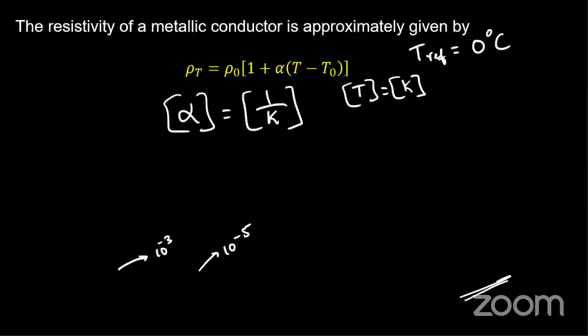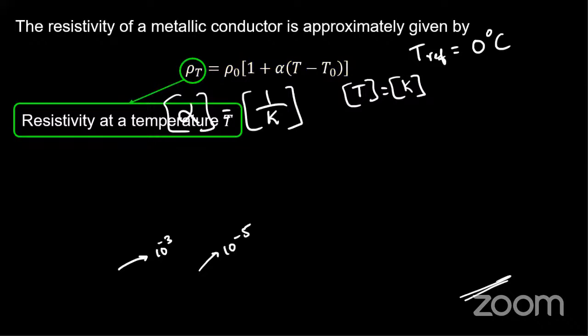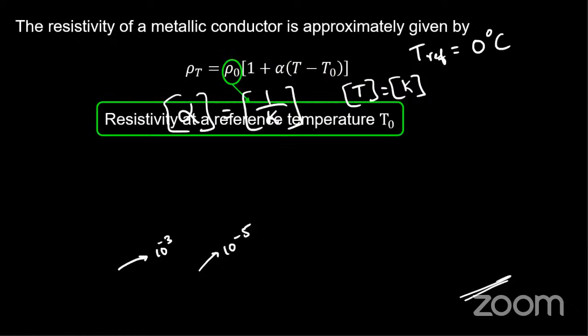So we studied that the relation is given by rho t is equal to rho naught into 1 plus alpha into delta t. Here rho t is the resistivity at any given temperature, and rho naught is the resistivity at the standard or reference temperature.